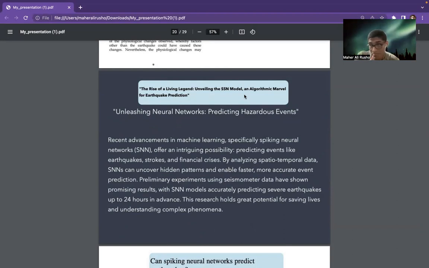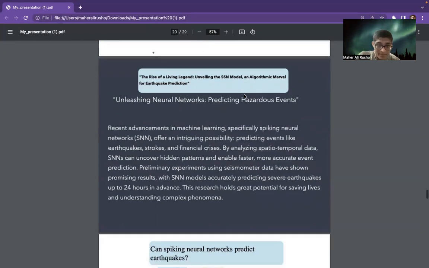It forecasts some unnatural behavior of nature, like financial crises or economic data, or predicts events like earthquakes, strokes, etc. So it is nothing but a model to find and unveil the hidden patterns of earthquakes. The research holds great potential for understanding complex phenomena and saving lives.